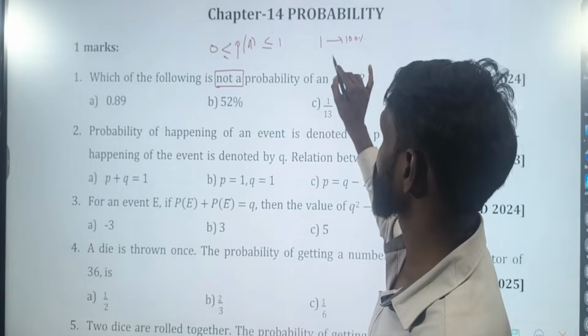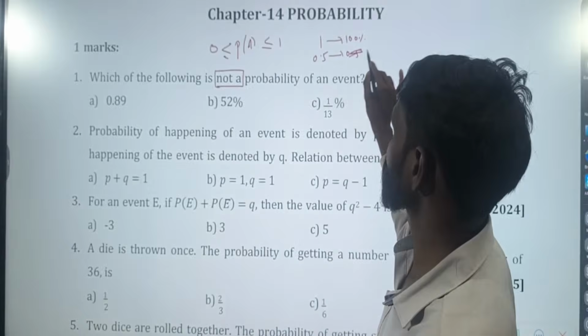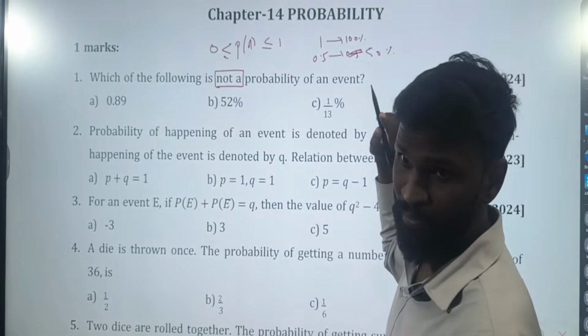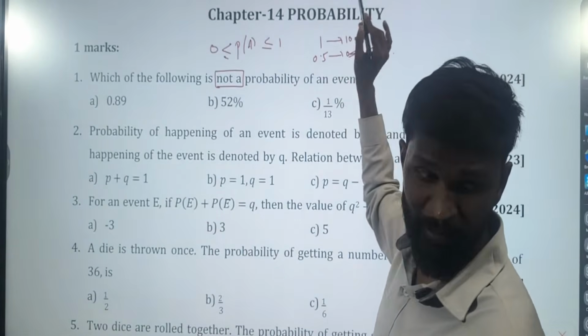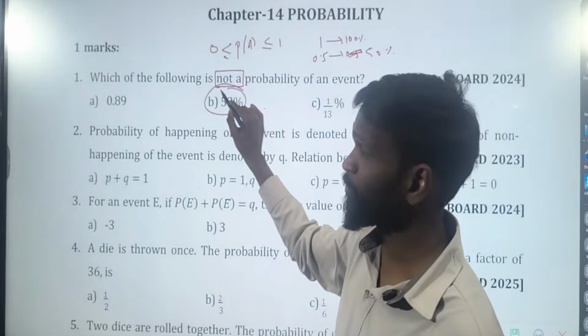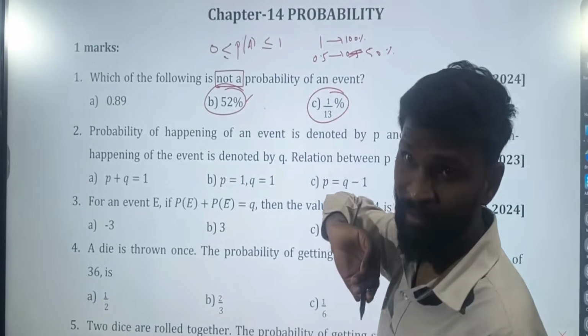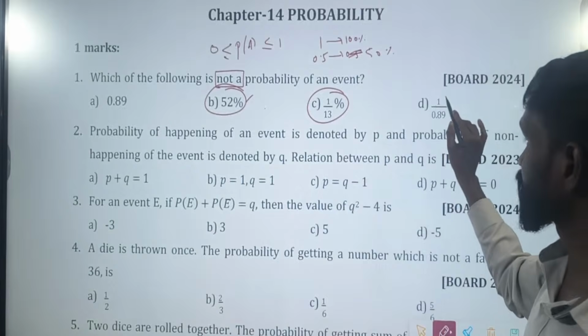So, suppose you have 0.5, which means 50%. So, in terms of percentage, 1 means 100%. Now 52% is possible? Yes, possible. 1 by 13 is possible or not? Possible. But what about this one?